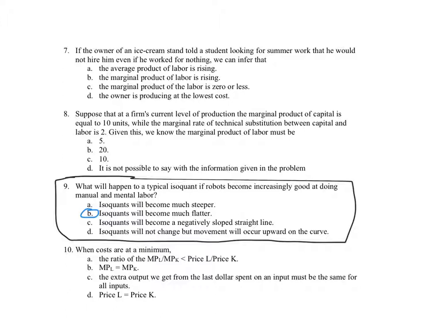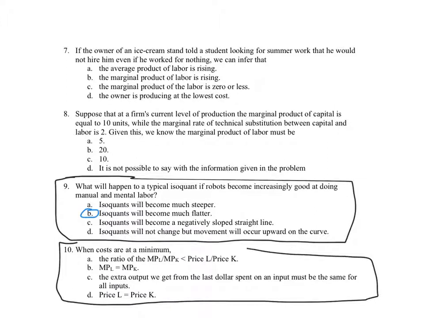All right, the next one people had problems with was D, and I don't think teams had so many problems as individuals did, but let's just talk through number 10. This is another application of the equimarginal principle.